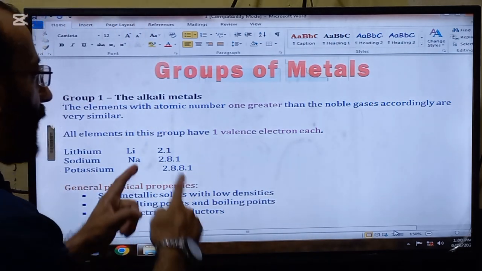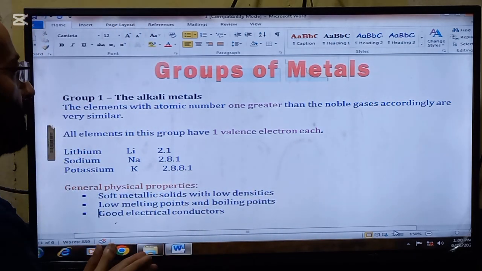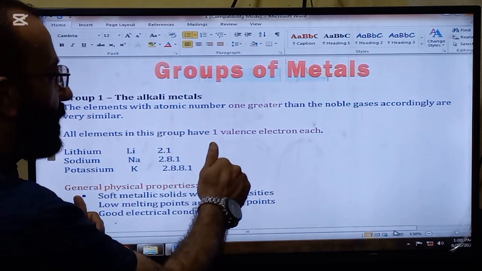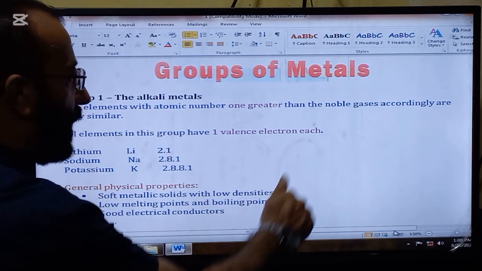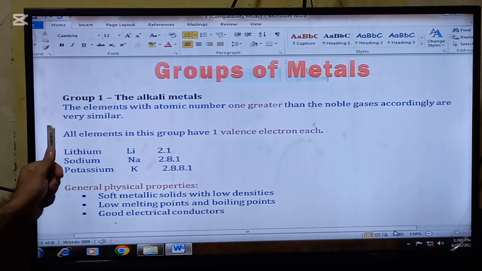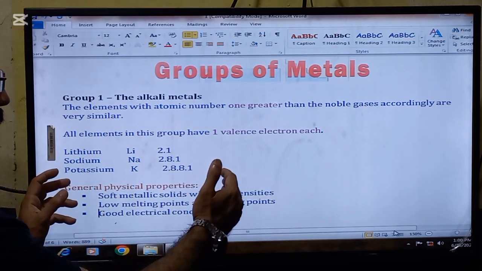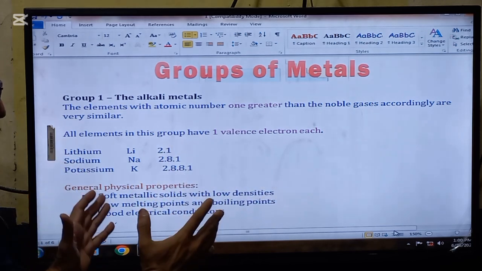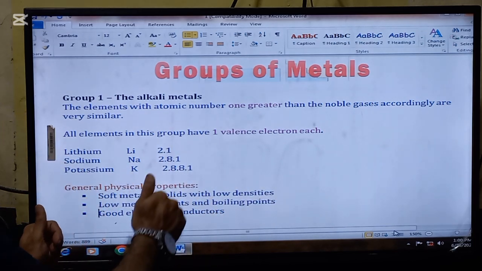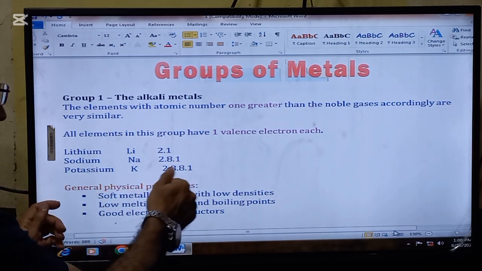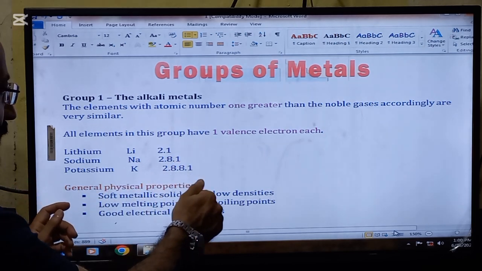So this is the second point which you should remember, that in this group, group 1, every element is having one valence electron each. For example, here is the electronic configuration, and you can see at the end, in the last outermost shell, every element is having one valence electron. So lithium is 2,1, sodium is 2,8,1, potassium is 2,8,8,1.